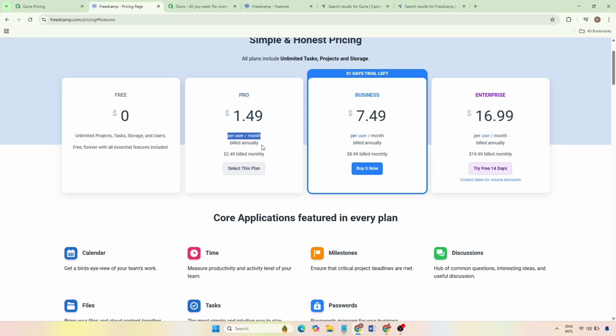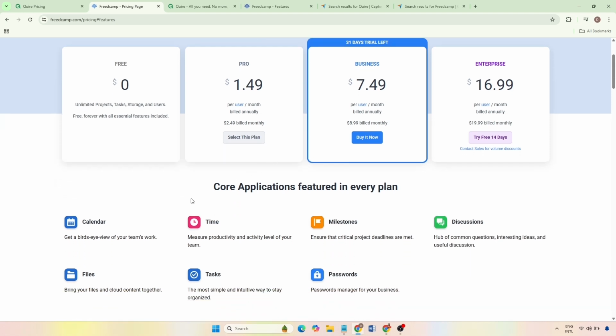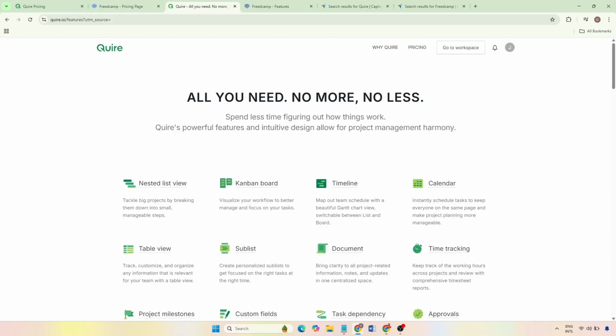features such as time tracking, invoicing, CRM tools, and advanced reporting are locked behind higher tiers or add-on modules. This structure allows flexibility, but it also means costs can increase quickly as your team grows or your workflow becomes more complex. Now let's move fully into Quire's features, because this is where the platform truly shines.